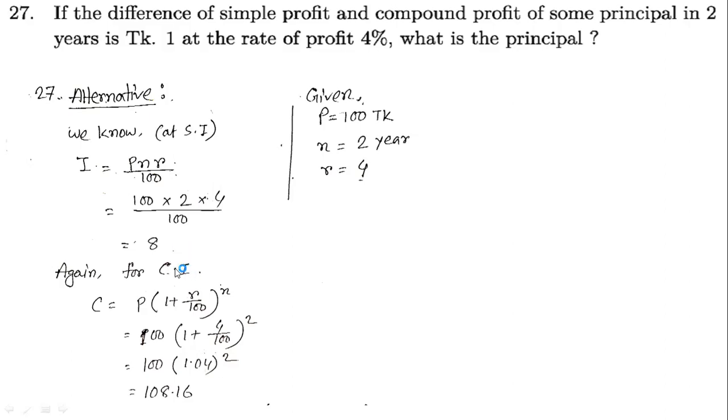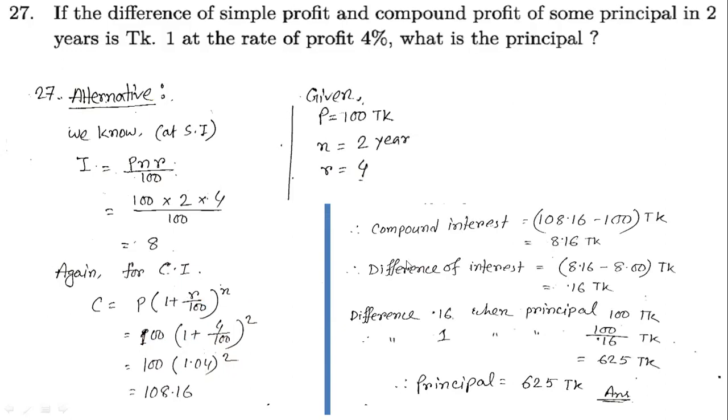For compound interest, the amount is P into 1 plus R by 100 to the power N, that is 100 into 1 plus 4 by 100 squared. Then the compound interest will be this compound amount minus the principal.